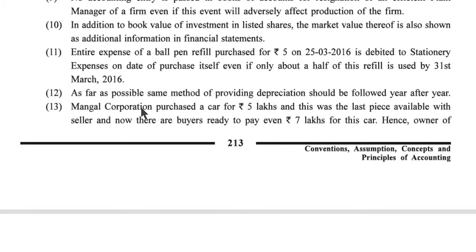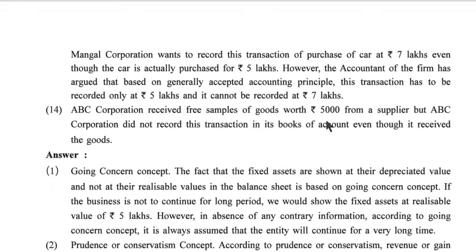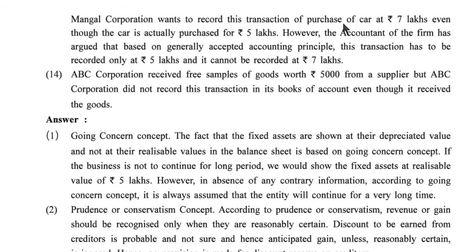13. Mangal Corporation purchased a car for rupees 5 lakh and this was the last piece available with the seller, and now there are buyers ready to pay even 7 lakh for this car. Hence, the owner of Mangal Corporation wants to record this transaction of purchase of car at rupees 7 lakh even though the car is actually purchased for rupees 5 lakh.